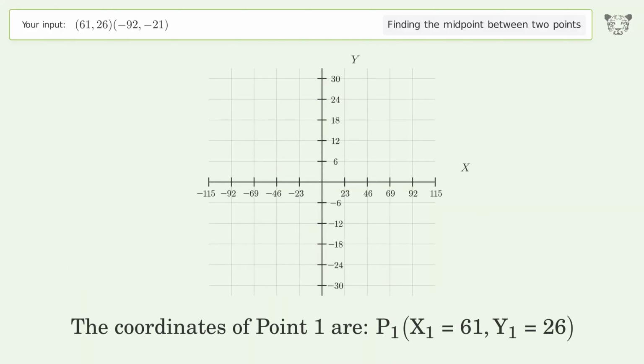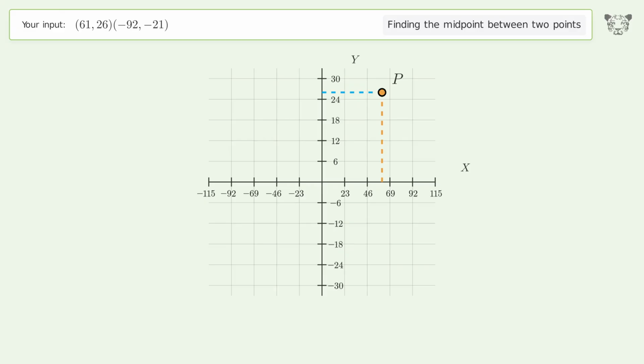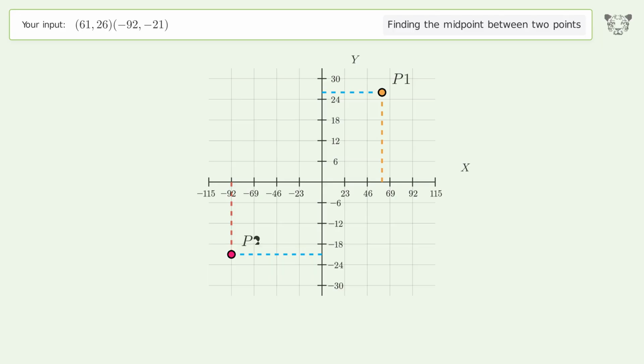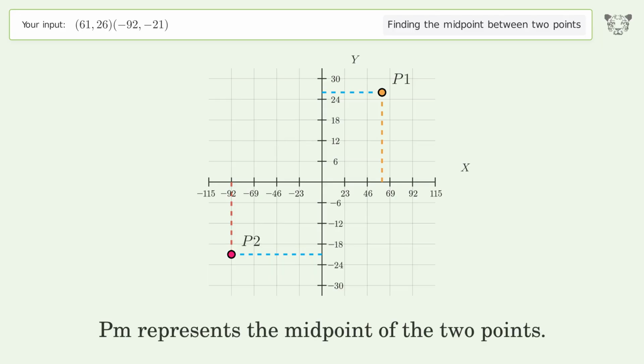The coordinates of point 1 are x1 equals 61, y1 equals 26. The coordinates of point 2 are x2 equals negative 92, y2 equals negative 21. PM represents the midpoint of the 2 points.